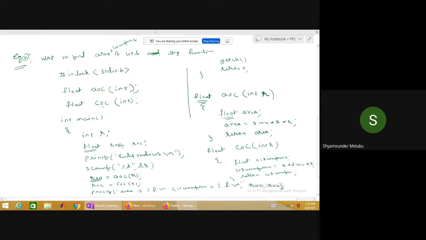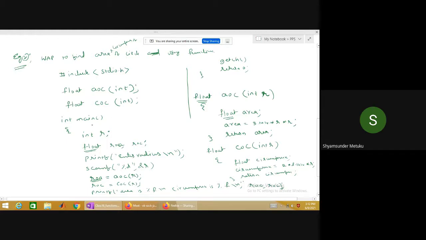The name of the function is COC, and it accepts only one integer parameter, followed by a semicolon. In function declarations, the variable name is optional. Only the type of the data is important. That is the reason I have written int only. You can write int space r also, nothing wrong in that.